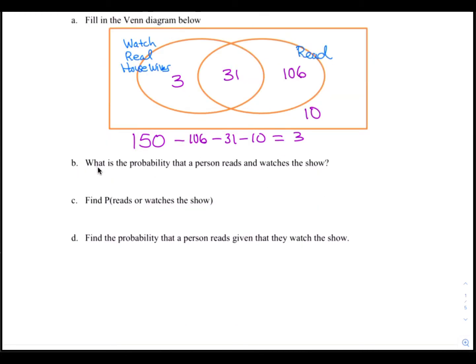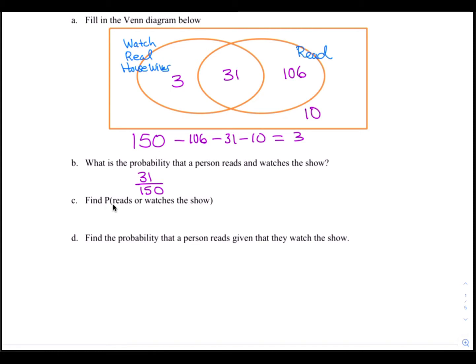All right, question B. What is the probability that a person reads and watches the show? Well, we can see right in the middle that there are 31 who both read and watch. And therefore, that's going to be 31 out of the total of 150. And that is the answer.